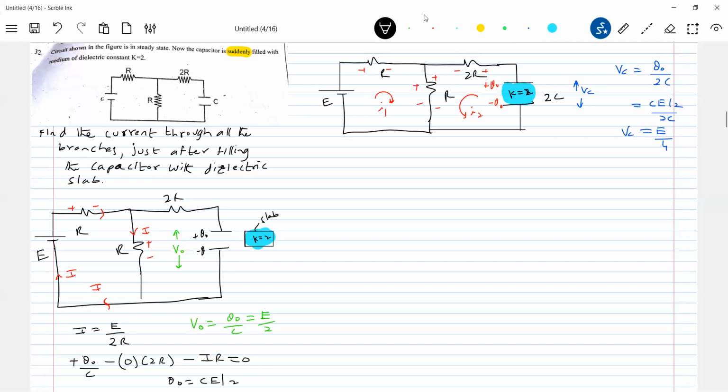The best way of working this problem: we know the method. If the capacitor has an initial charge, you should replace it with an equivalent cell for that instant only. So what is this? VC equals E by 4. I'll write only E by 4. So in place of the capacitor, that cell has come.